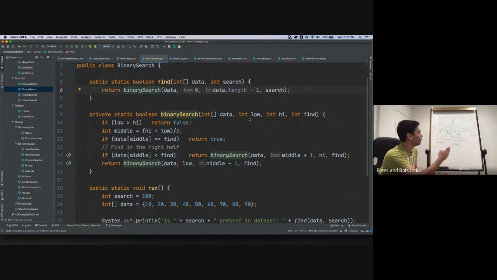So every time we find the middle of our data set, and we compare that element with what we're looking for. If it is equal, then we have found the element. If it is less, then the element must be on the left half. If it is greater, the element must be on the right half.